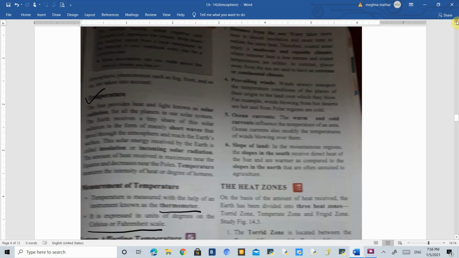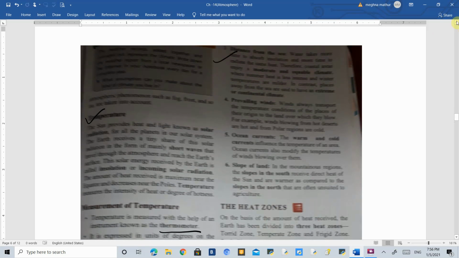The third factor is distance from the sea. There are interior regions in India like Rajasthan, northwest Rajasthan, and Delhi, which are very far away from the sea, that is why they have a continental kind of temperature. Continental means they have extreme summers and extreme winters.